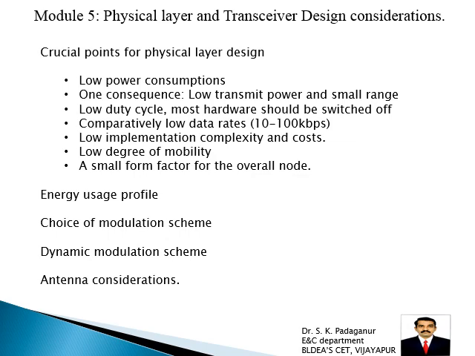Then a very important thing is antenna considerations. The desired small form factor for the overall sensor node restricts the size and number of antennas, because here the wireless sensor node size itself is very small. So the design of size as well as number of antennas is going to be very small and it is restricted.